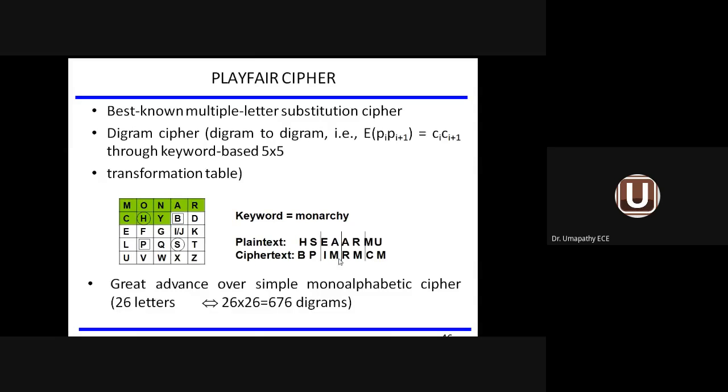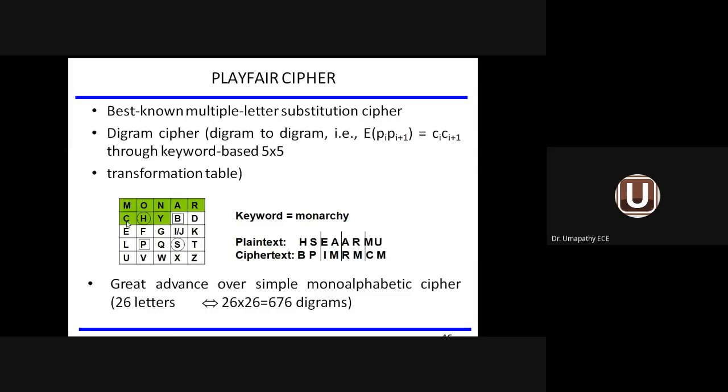What is the third combination? AR. Very nearby. So what is the nearby letter in the same line? You can see it, RM. AR means very nearby. So AR is equivalent to RM. The third one is MU. M and U are nearby.